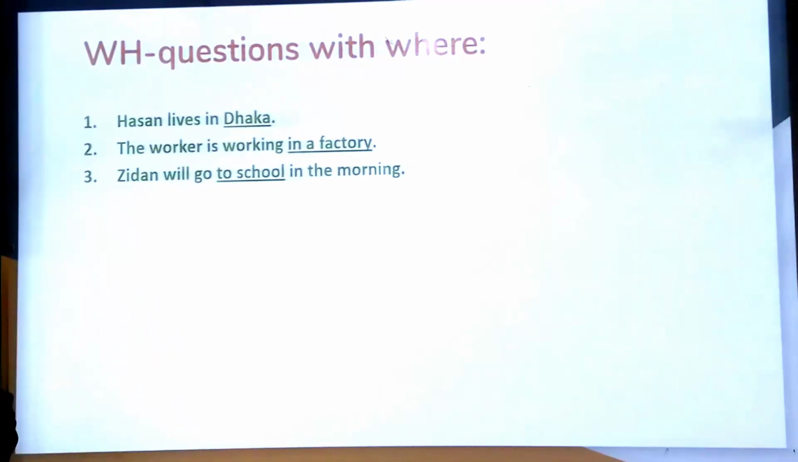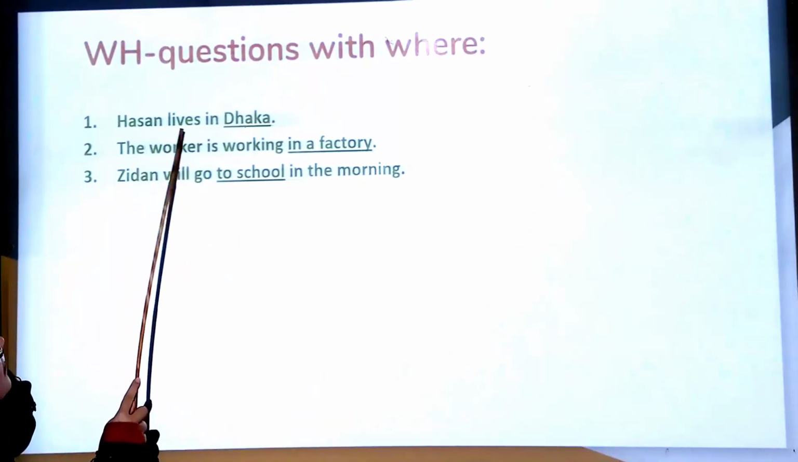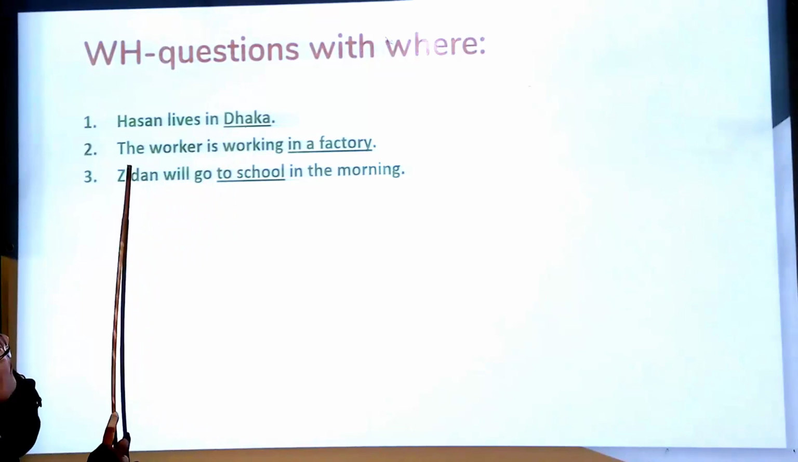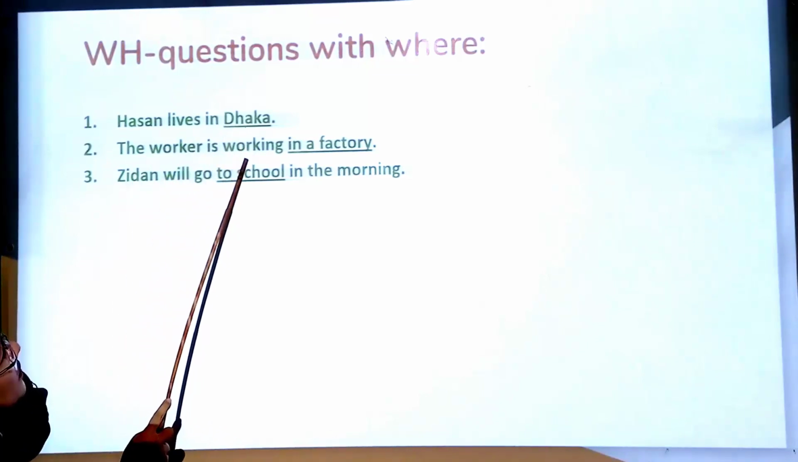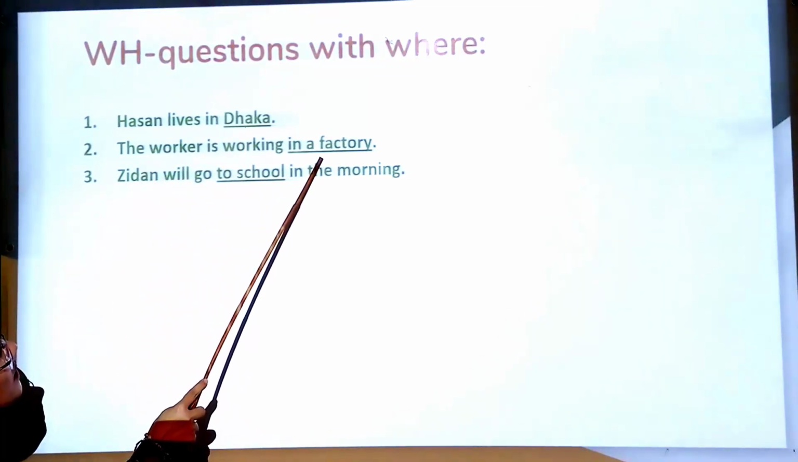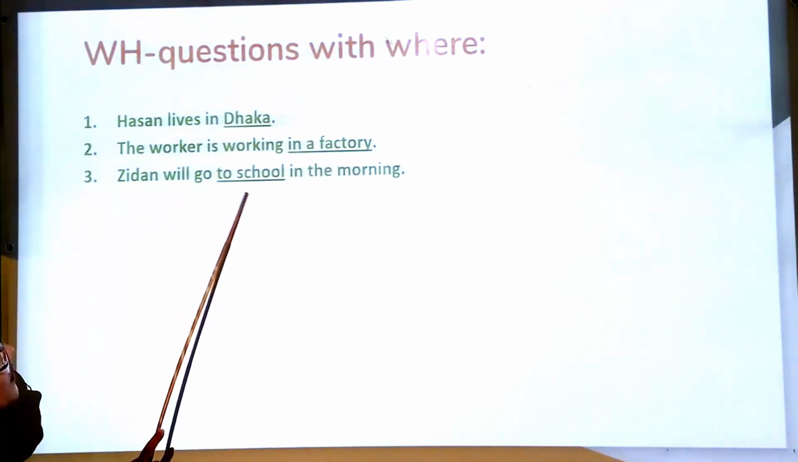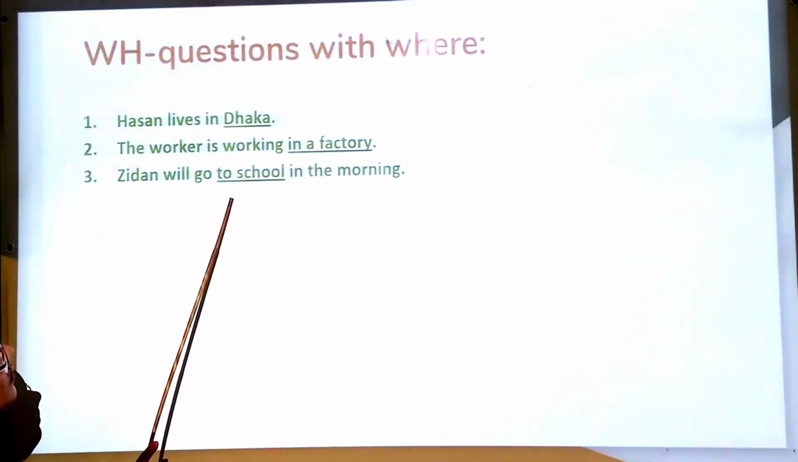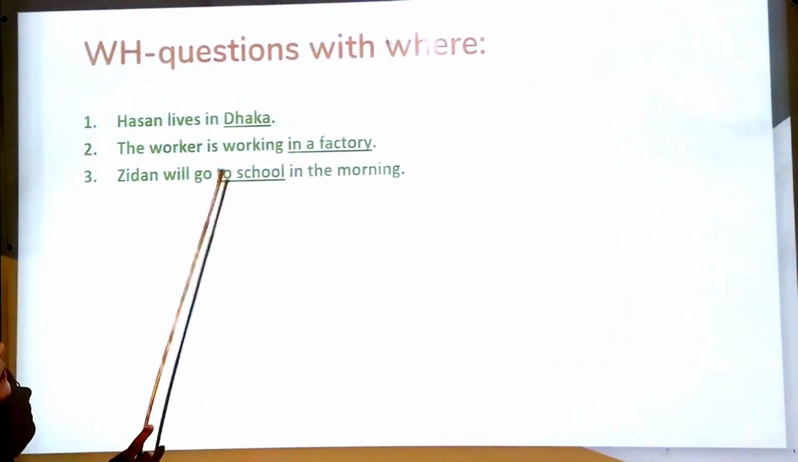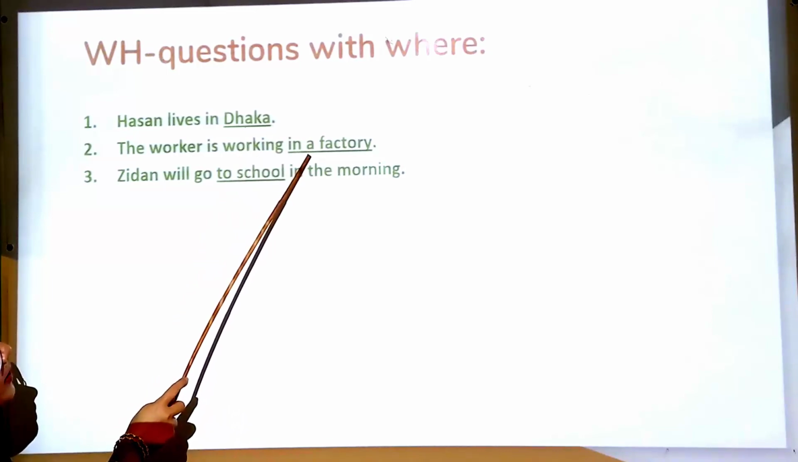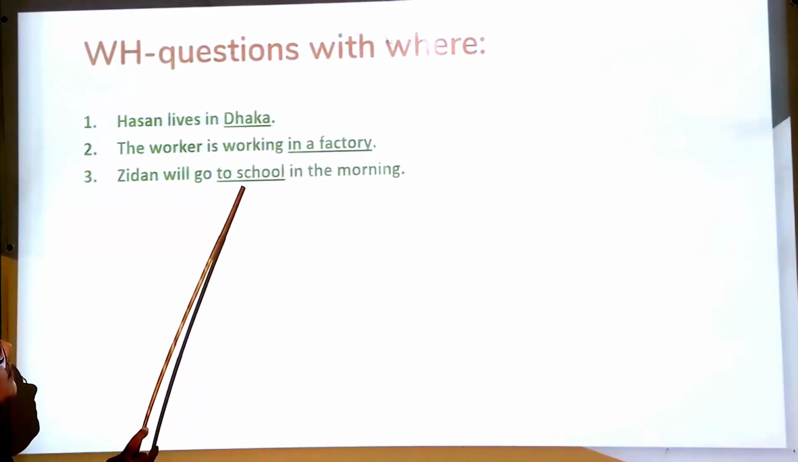Dear student, look at the sentences. Hassan lives in Dhaka. Underlined word Dhaka. Number 2, the worker is working in a factory. Underlined word in a factory. Number 3, Zidane will go to school in the morning. Underlined word to school. You see, Dhaka is a place, in a factory it is also a place, to school, school is also a place.